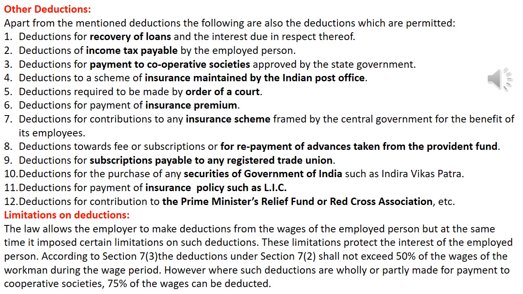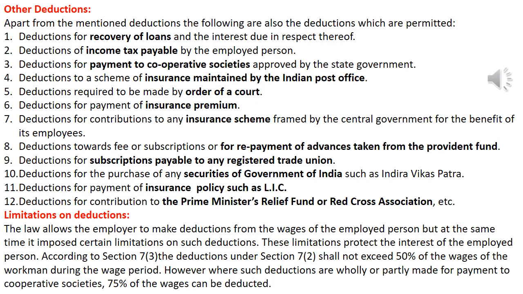Now let us look into the limitations on these deductions. The law allows the employer to make deductions from the wages of the employed person, but at the same time it has imposed certain limitations on such deductions, and these limitations protect the interests of the employed person. According to Section 7 Clause 3, the deductions under Section 7 Clause 2 shall not exceed 50% of the wages of the workman during a wage period. And if such deductions are wholly or partly made for payments to cooperative societies, then 75% of the wage can be deducted.